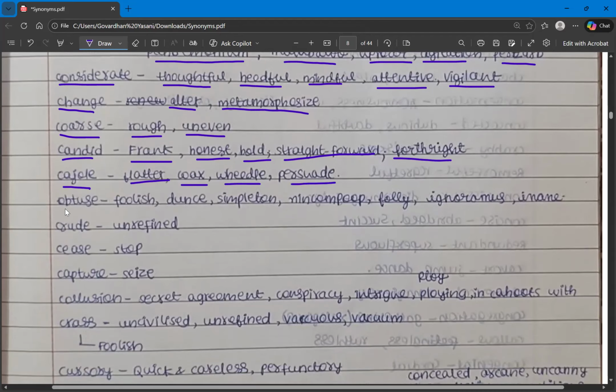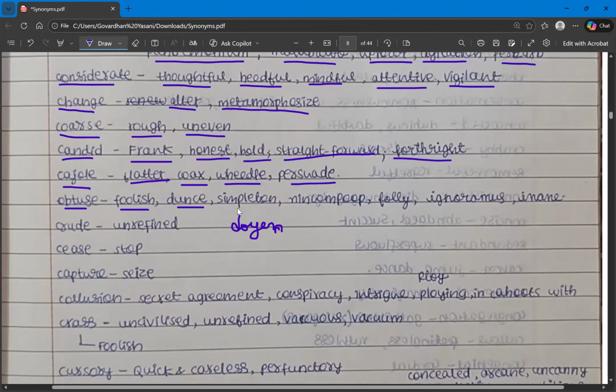And the next one we have is obtuse. So obtuse is an adjective that means foolish, dunce. If you remember, we have learned one word called doing. What does it mean? If you remember, please comment in the comment section.